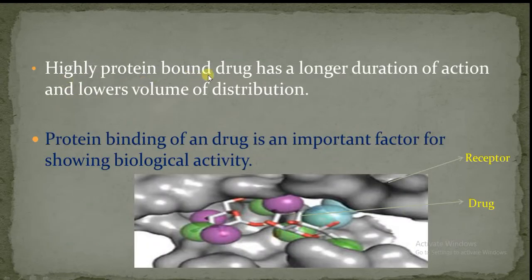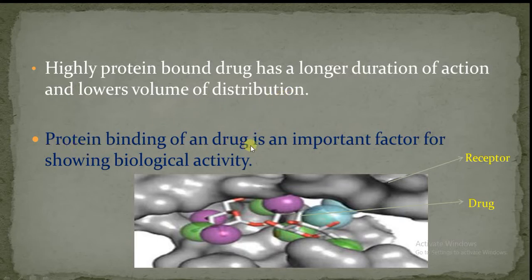A highly protein-bound drug has a longer duration of action and lower volume of distribution. If the drug and protein are highly bound, meaning they bind for a longer period of time, then the duration of biological action is also longer and it will lower the volume of distribution, so the distribution of the drug in the biological system will be less.